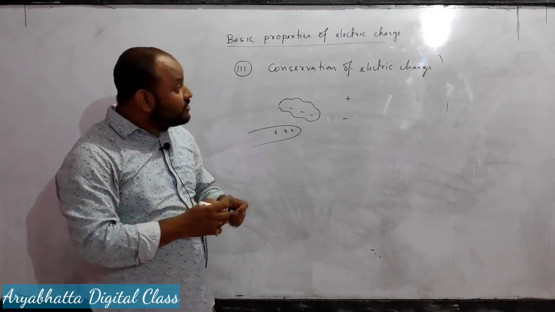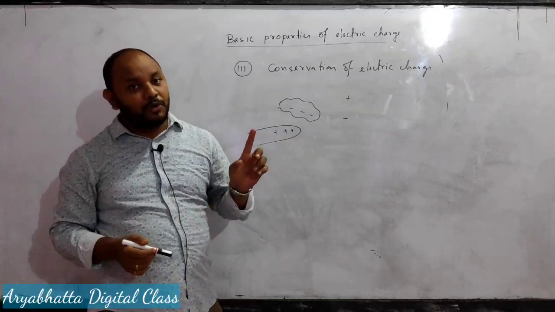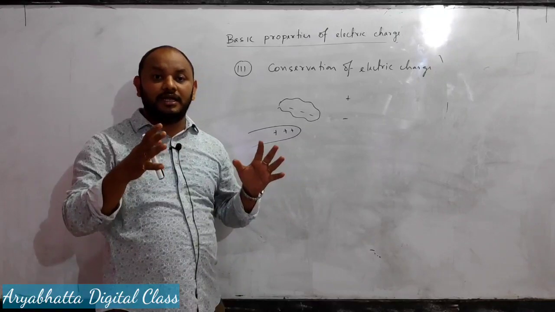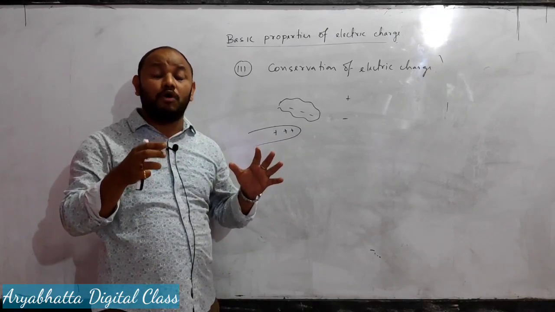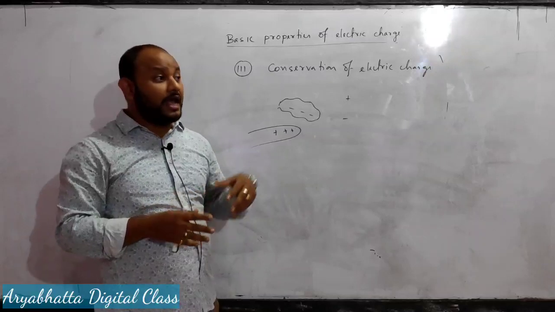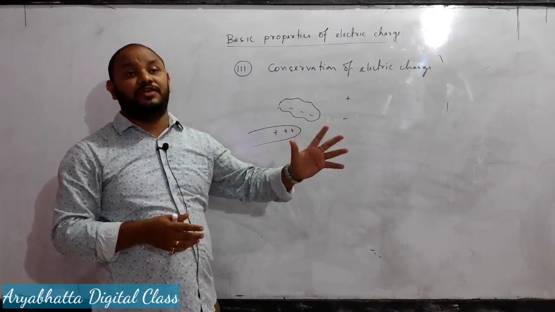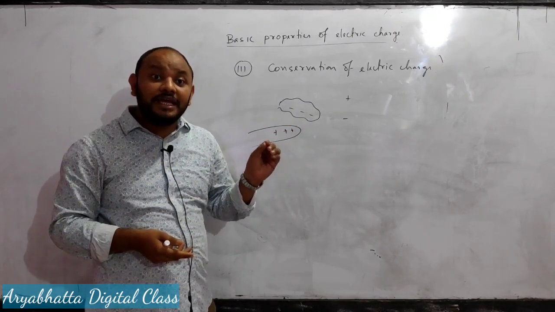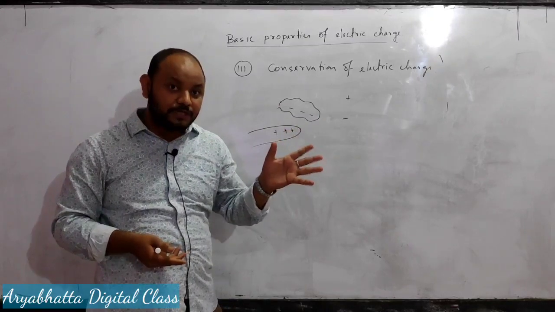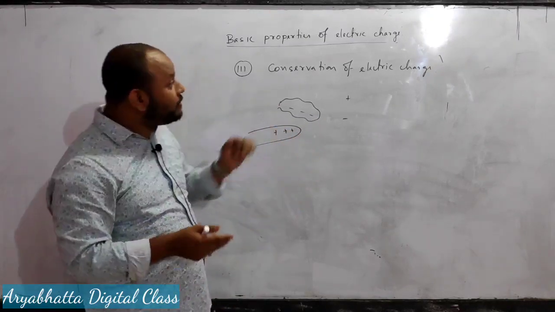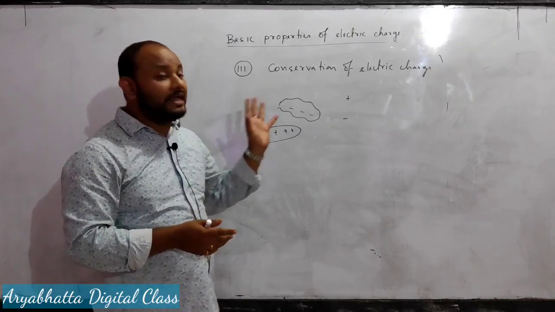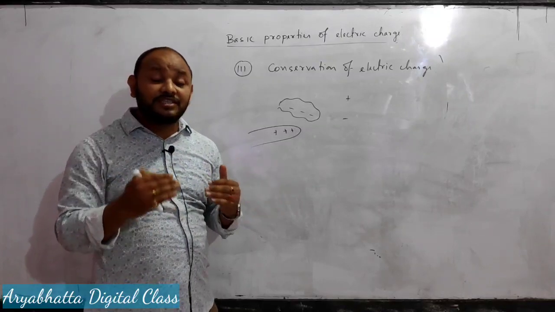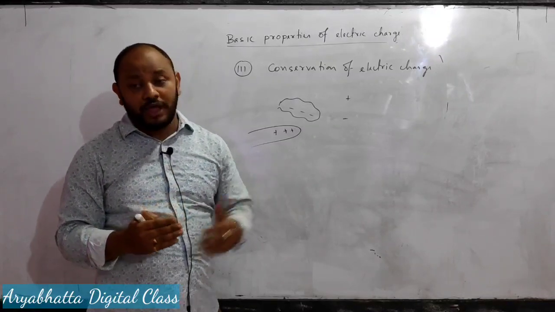So these are the three basic properties of electric charge. Number one is additivity: the total charge of a body is the algebraic sum of all the individual charges. The second basic property is quantization of electric charge: the total charge of a body is always an integral multiple of the basic quantum of charge, that means Q equals n times e. And the third basic property is the conservation of electric charge, which states that we cannot create or destroy any electric charge. We just transfer the charges from one body to another body.